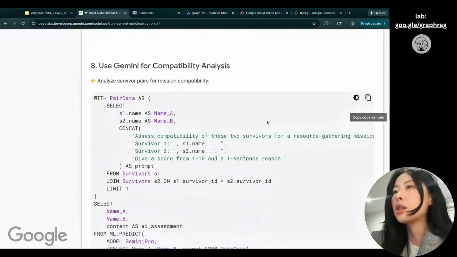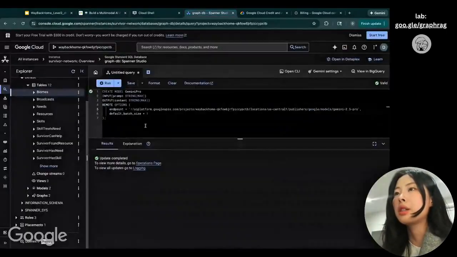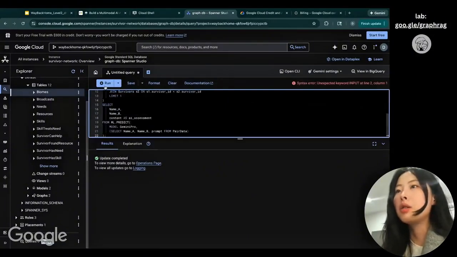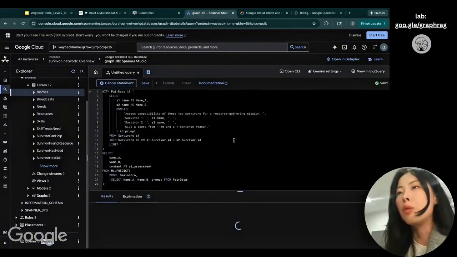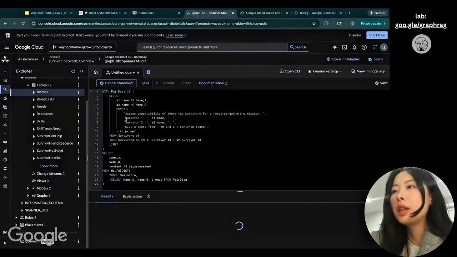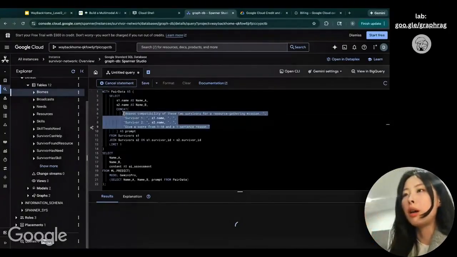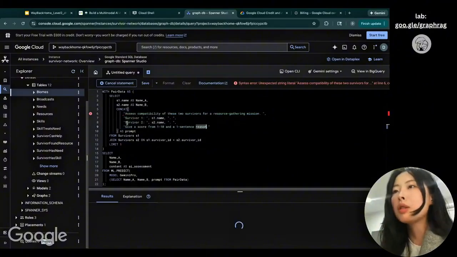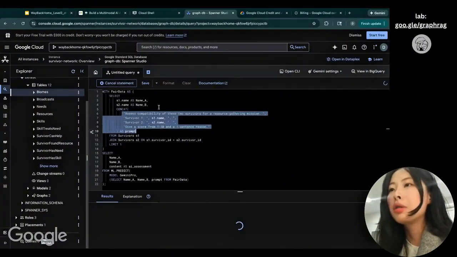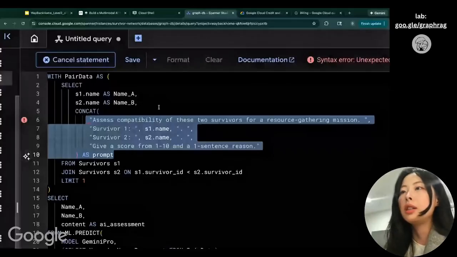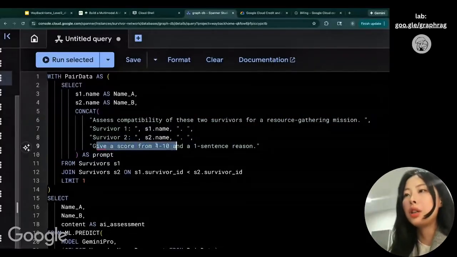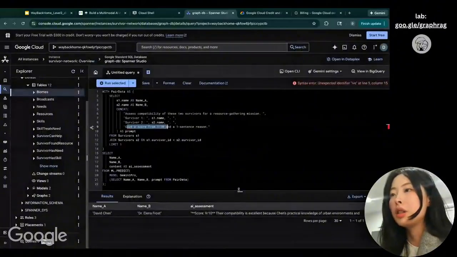What's next is I want to use this Gemini model to analyze and generate things. So I copy this and paste it over here. Let's take a look at what this query does. I'm sending this prompt to Gemini Pro. The prompt says I want to assess this survival skill, given a skill name, and generate a score from 1 to 10 and a one-sentence reason.